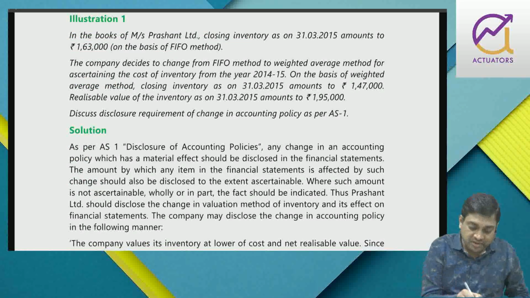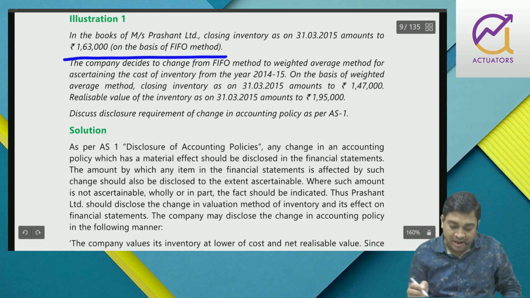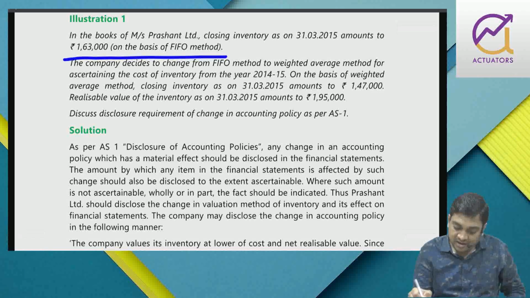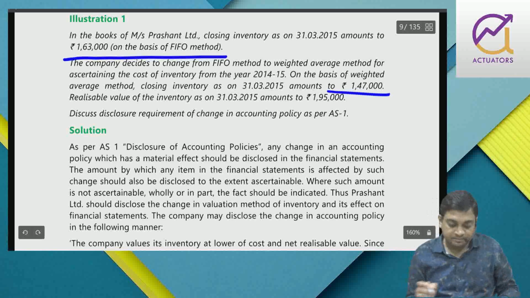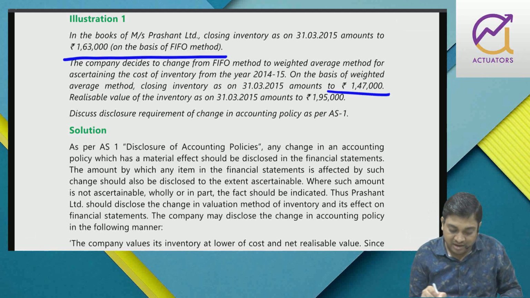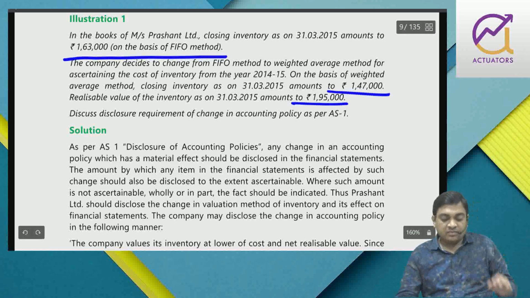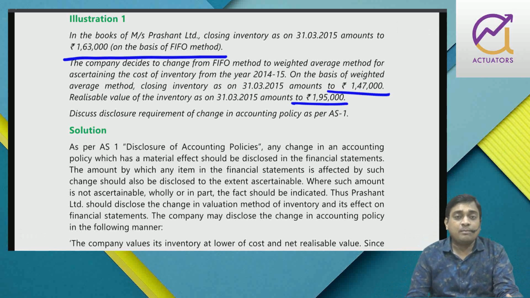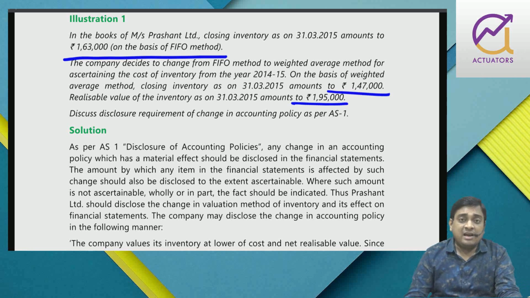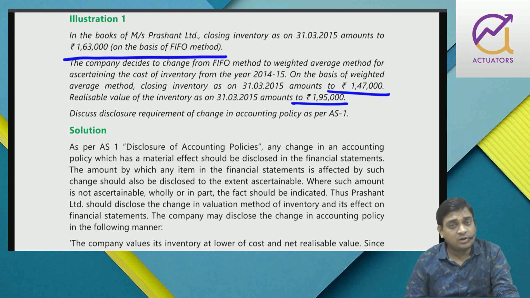So on the basis of FIFO, it amounts to 1,63,000, but I want to shift it to weighted average, and it will come to 147. And my realizable value of inventory is 195. So first of all, I will disclose that the company should value inventory at cost or NRV, whichever is lower. NRV seems to be greater; 195 is greater in both the cases. Therefore, closing stock should be valued at cost.